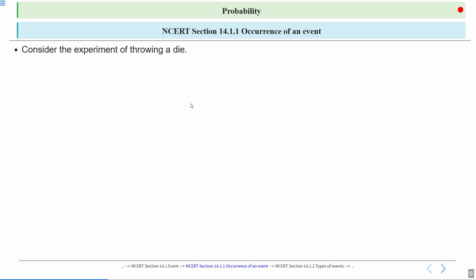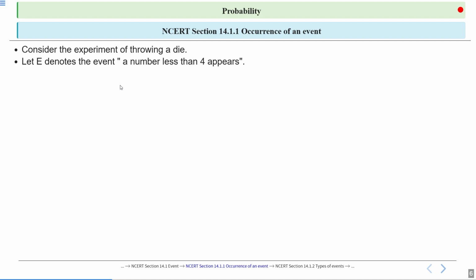Now we will discuss occurrence of an event. To clear this, we consider the experiment of throwing a die. Throwing a die is a random experiment. First of all, let E denote the event: a number less than 4 appears.